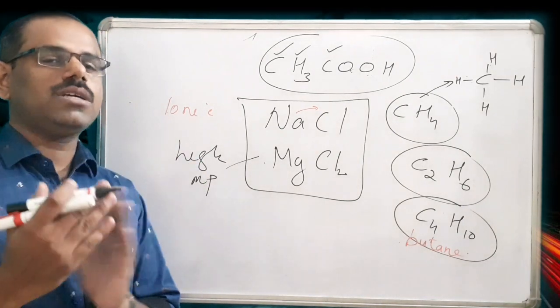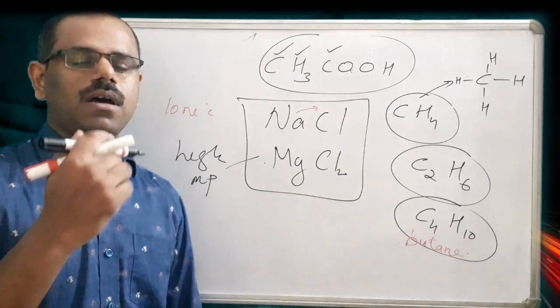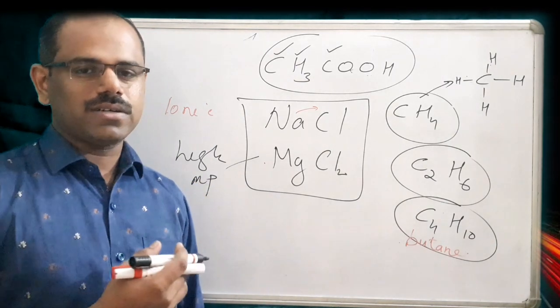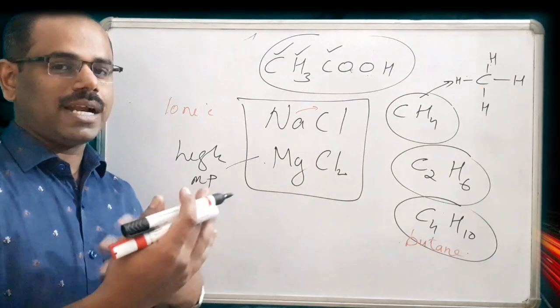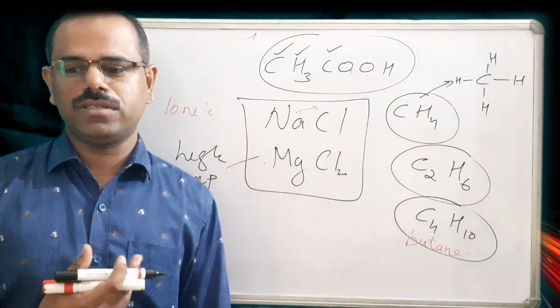If we consider electric conductivity, organic compounds are very poor conductors of electricity, while ionic compounds, since ions are there for transferring electrons, are good conductors of electricity.